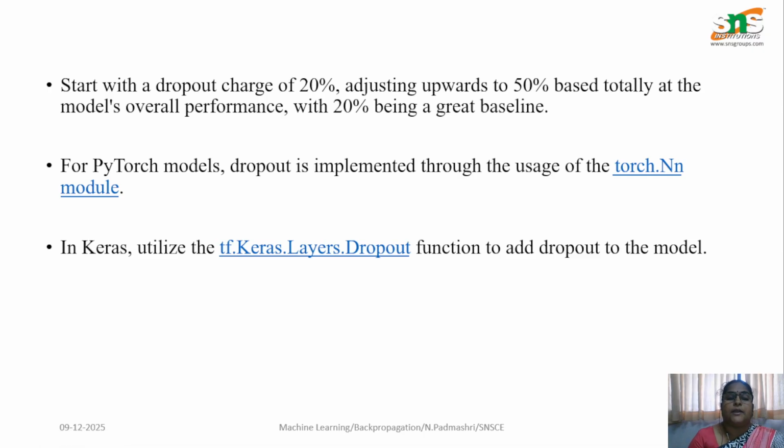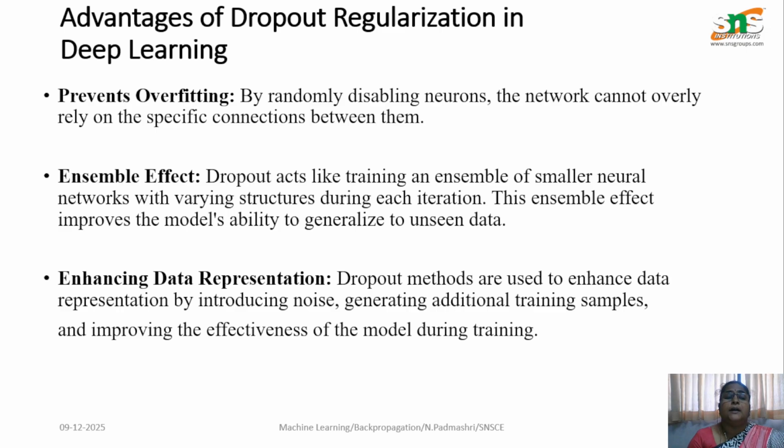Okay, so with this we can implement a PyTorch model. Dropout is implemented through the use of the torch.nn neural network module. You can also do this in Keras. Utilize the tf.keras.layers.Dropout function to add dropout to your model. You can use these two things. And let me discuss the advantages of dropout and also the disadvantages of dropout regularization.